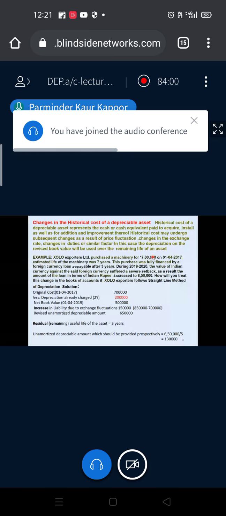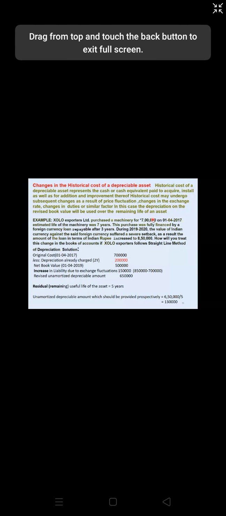You have purchased the machinery for 7 lakh. Payment has to be made in dollars or in pounds since a foreign currency loan is taken. Obviously the machine will be an imported one, that's why you are making the payment in foreign currency. It is repayable after 3 years. Okay, in May 17 you have purchased it for 7 lakh. During 19 and 20, since your currency exchange rate has gone up, now you have to pay 8,50,000. Now what is the increase in your asset value?